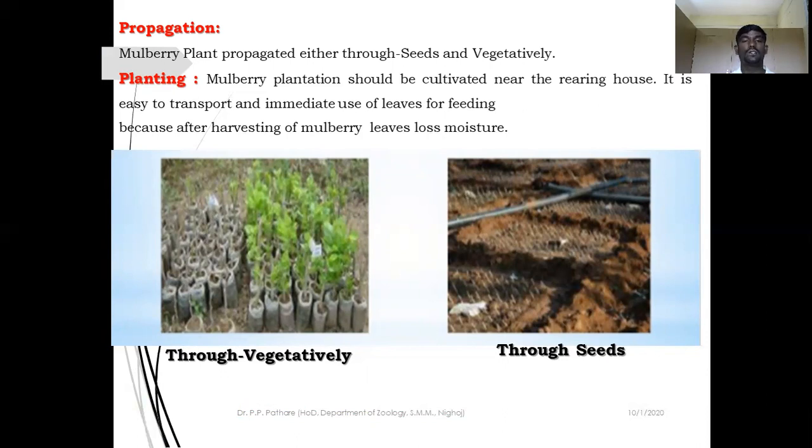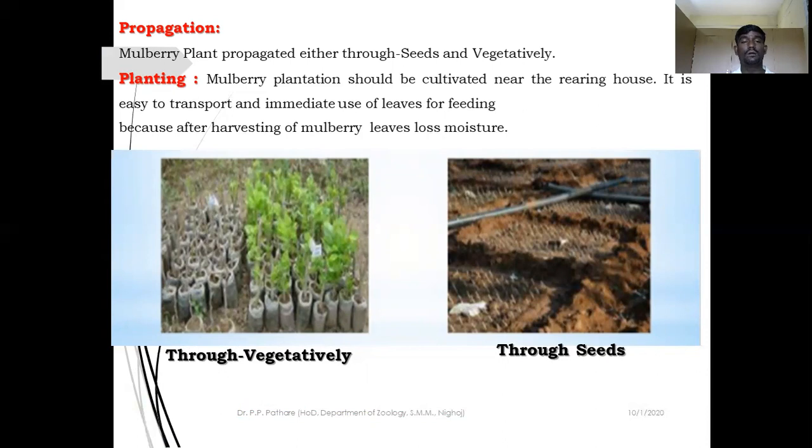And mulberry plantation should be near the rearing house, because after the cutting of the mulberry leaves, it will start the loss of moisture and other nutrients from the leaves.